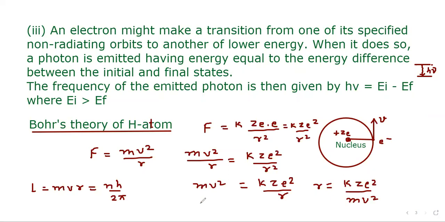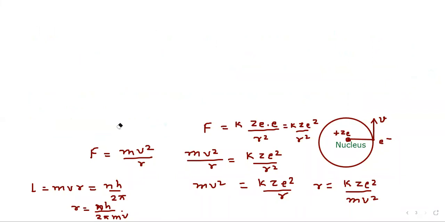So we can write r equal to nh upon 2 pi mv, and this is r equal to kze square upon mv square, and here we have got r equal to nh upon 2 pi mv. Now we can equate the two. So if we equate, we will get nh upon 2 pi mv equal to k times ze square divided by mv square.